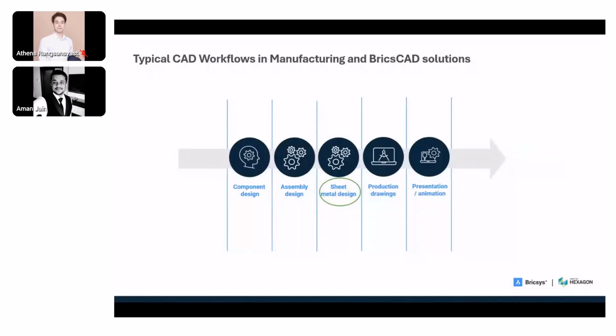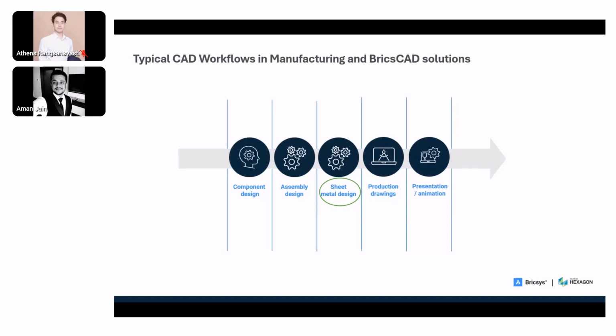So yes, a software is capable enough to do a lot of things, but the real question is, do you really need it? A typical CAD workflow is what we see on the current slide. We start with the component design. These components are then used to create assemblies, which is at the heart of any CAD workflow.